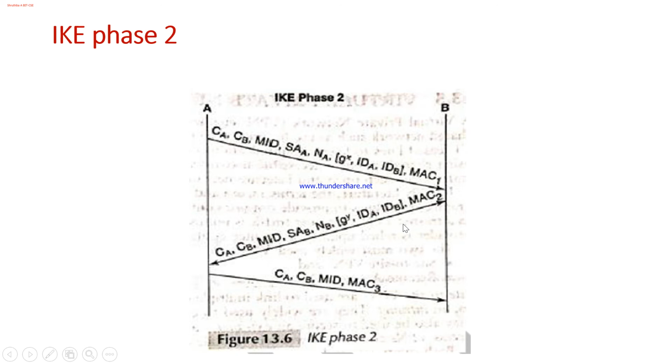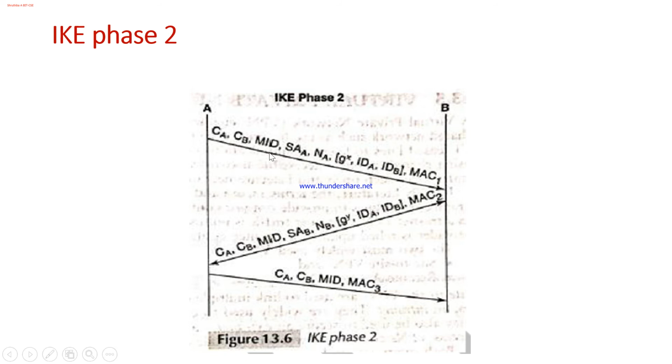All messages are encrypted using the key E computed in the previous phase. You can also make use of the key KE, which is not actually shown in the figure here, but you can make use of that key as well. Message integrity and data source authentication is provided by using HMAC. The key for HMAC is the key with suffix A, which is also computed in phase 1 itself.